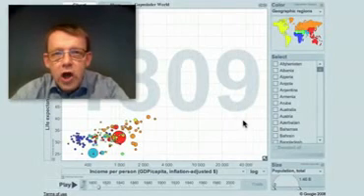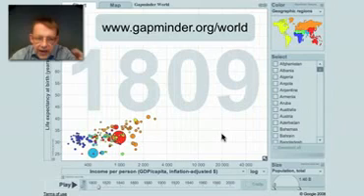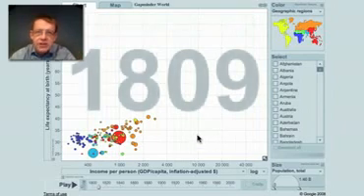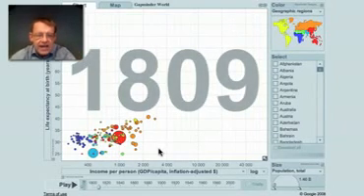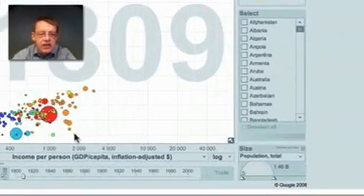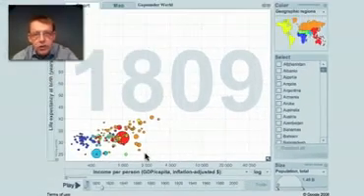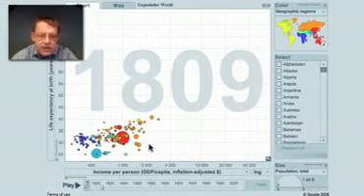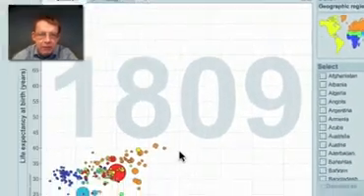It was the last 200 years that changed the world. I will show you in Gapminder World here the situation in 1809. Each bubble is a country. The size shows the population and the color shows the continent. The brown here is West Europe, and you can see from the map for the rest.